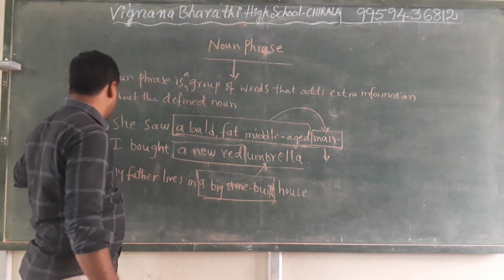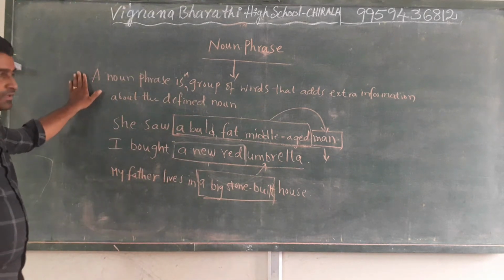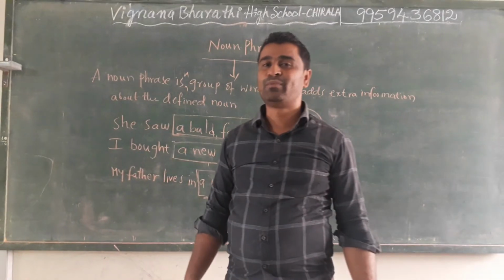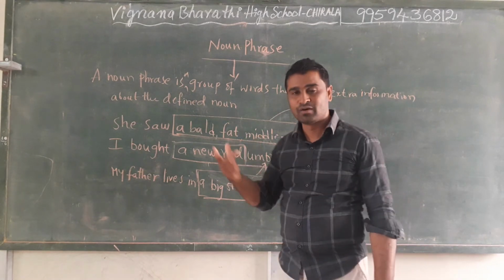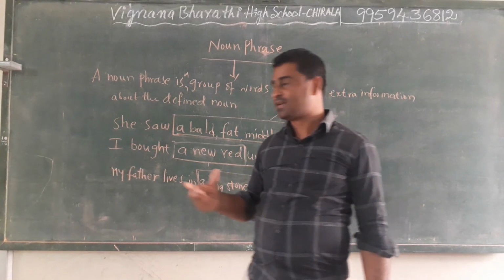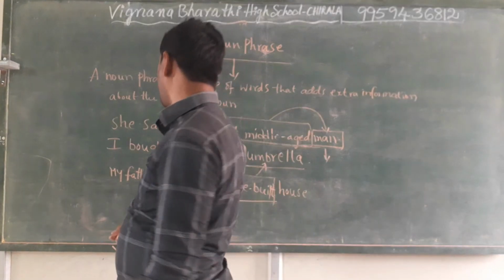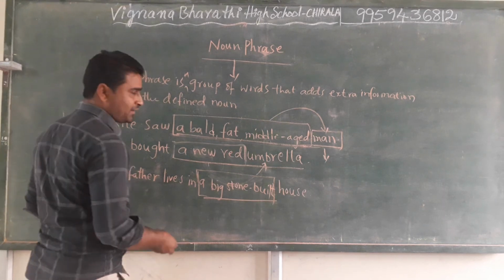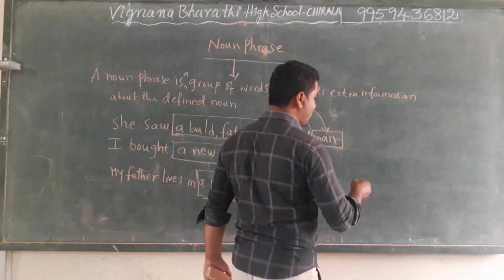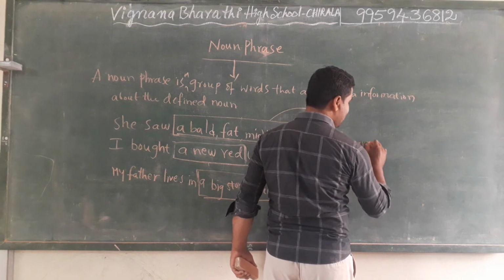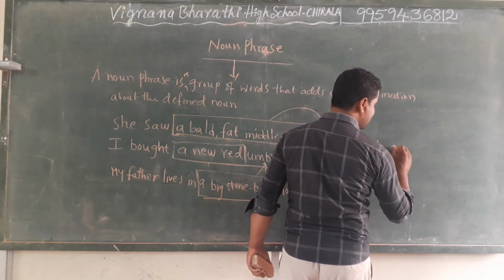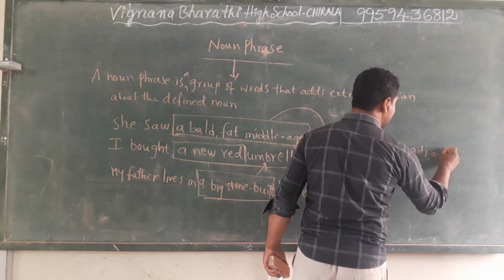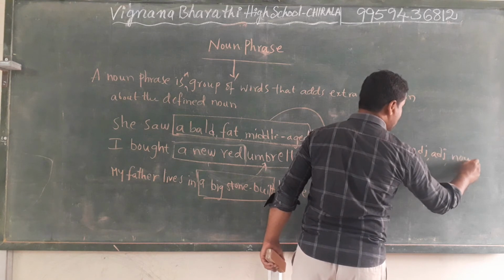So students, a noun phrase is a group of words that adds extra information about the given nouns. And there is also an order for this. If you want to write a noun phrase, we have to follow the order. First, we have to use an article, then adjective, then another adjective if there is one more, and finally we use the noun.